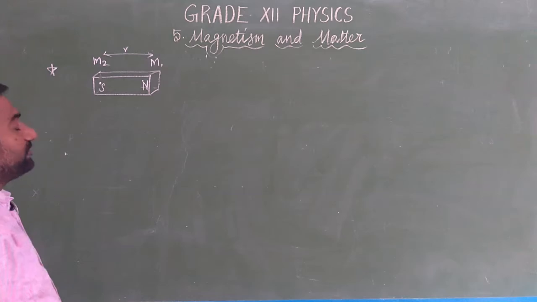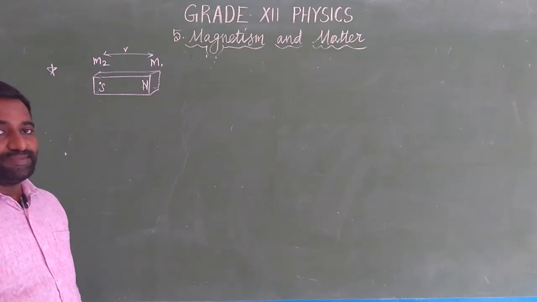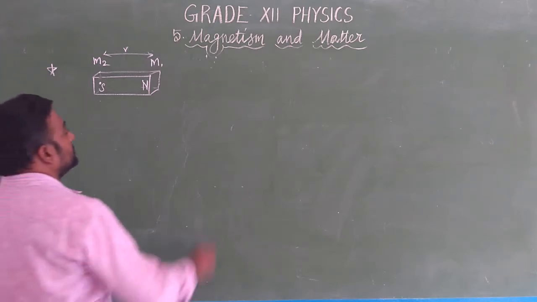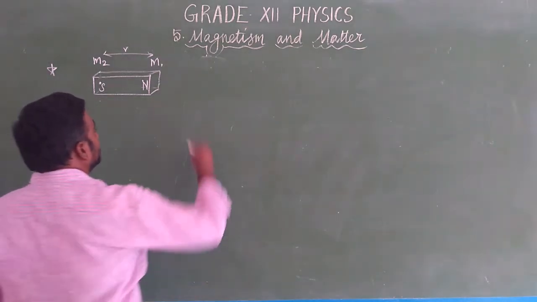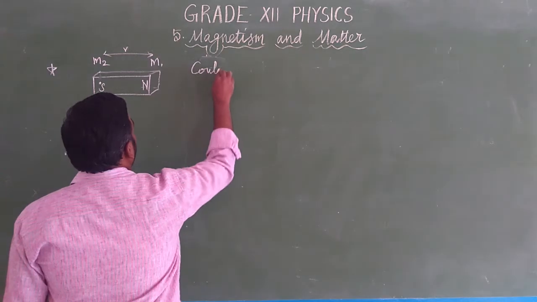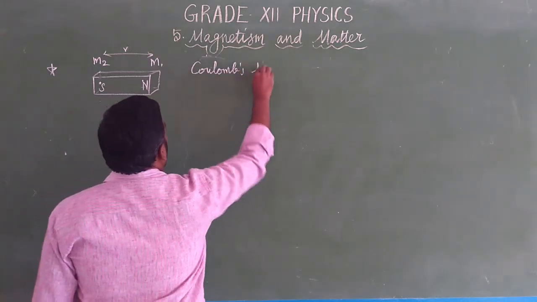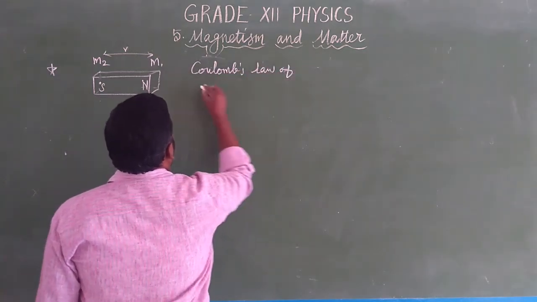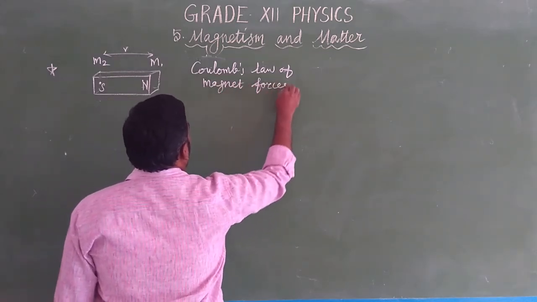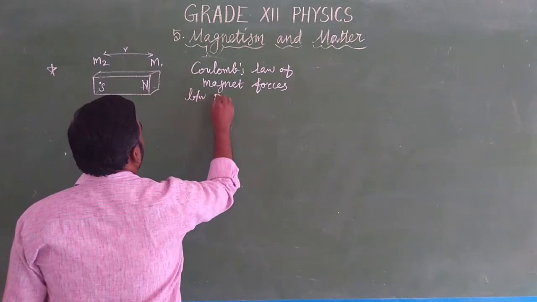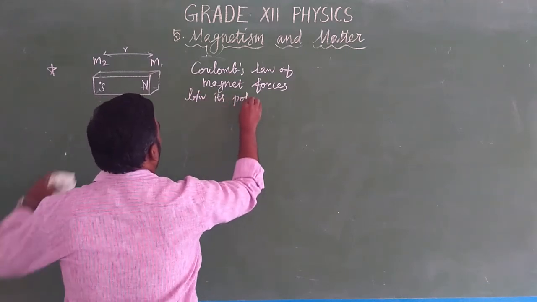Then the force of attraction or repulsion between these poles is given by Coulomb's law of magnetic force. So the Coulomb's law of magnetic force between the pole strengths. What is the pole strength?